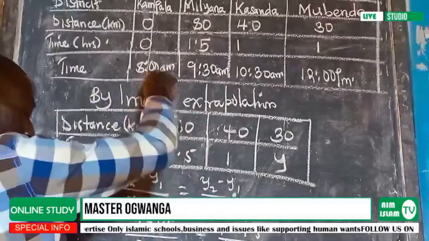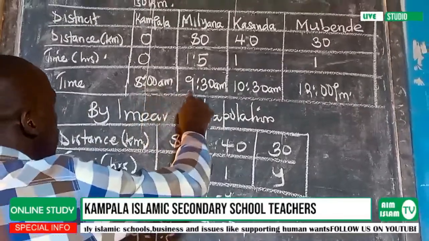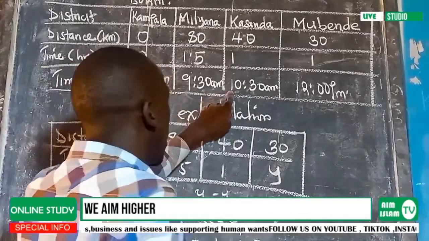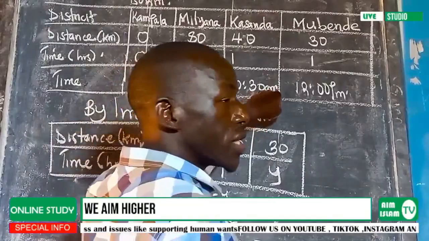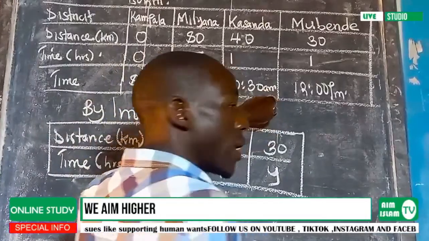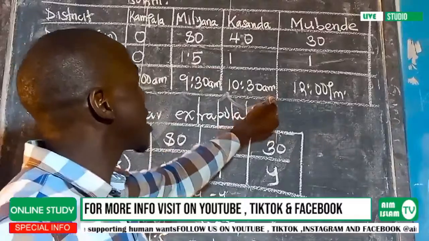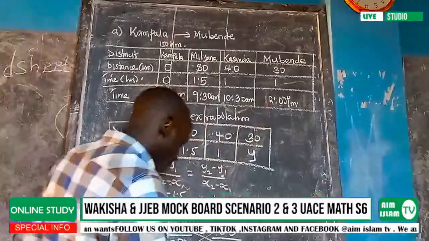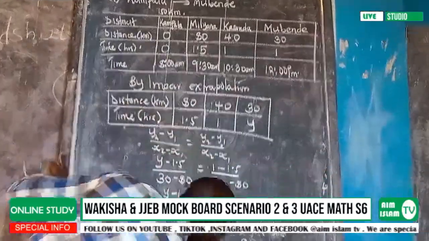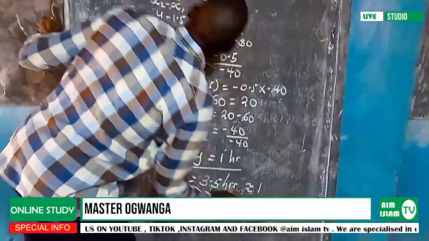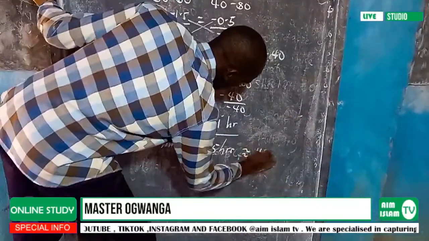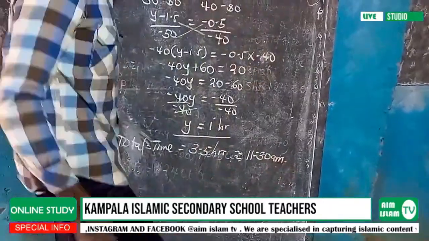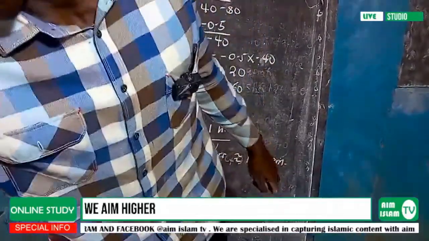So from 8:00 a.m. we move to 9, which is 1 hour; 9 to 10, which is 2 hours; 10 to 11, which is 3 hours. The 0.5 is the same as 30 minutes, which is going to be 11:30. So you realize that the 3.5 hours is approximated to 11:30 a.m. So we go back to our scenario.